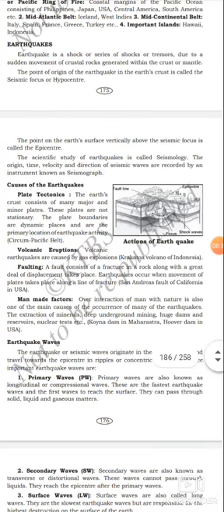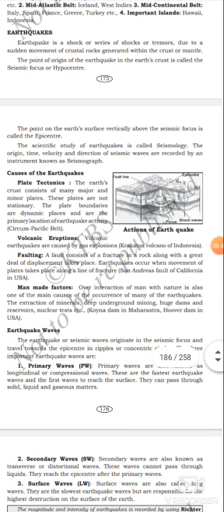The point of origin of the earthquake in the earth's crust is called the seismic focus or hypocenter. Listen, dear students, the point of origin of the earthquake in the earth's crust is called the seismic focus or hypocenter.